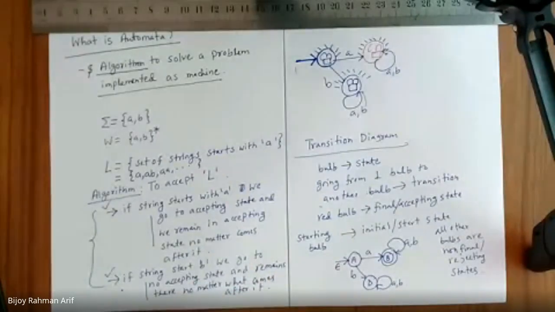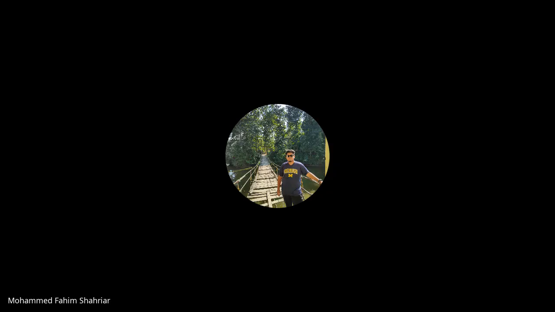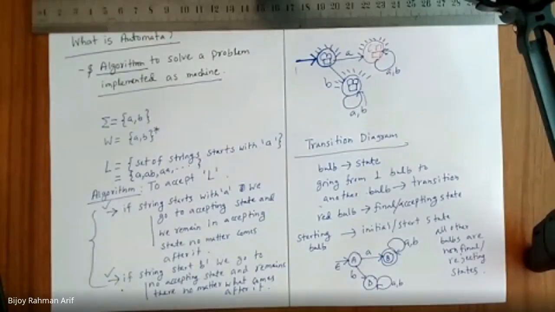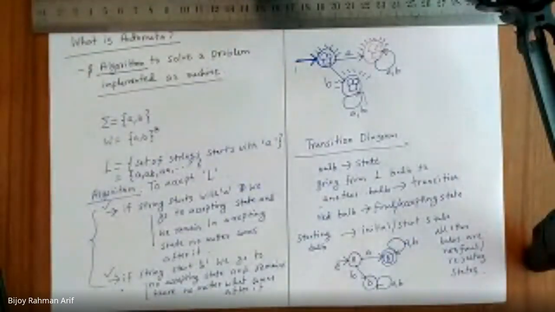When I'm going to reject the string, tell me. Anything that starts with B. Any string that, sir, starting from the initial state, if it cannot reach the final state, then we will reject the string. If starting from the initial state it does not go to any of the final states, then we can say it rejects that string. Okay. And which string am I going to accept?